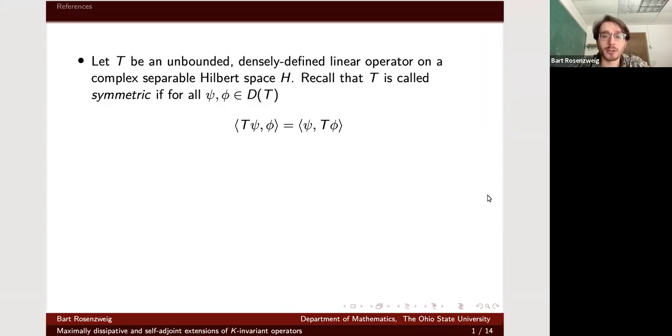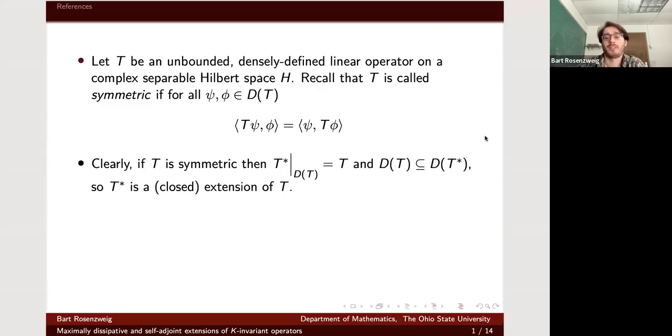I have some introductory slides here, which I'll sort of speed through. I know I'm talking to all the experts here, but basically this is about self-adjoint extensions of symmetric operators. So we all know what it means for an operator on a Hilbert space to be symmetric, right? Though my friends in physics will say that this just means it's self-adjoint, but of course this does not mean that it's self-adjoint. This means that the adjoint is an extension of T, right?